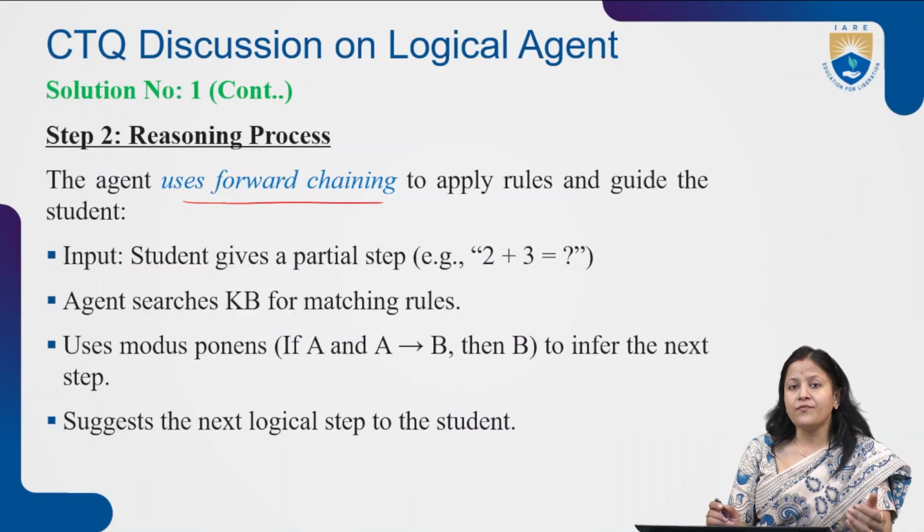The agent uses forward chaining to apply the rules and guide the student. Like, input is given by the student. The student gives a partial step: 2 plus 3 is equal to question mark.